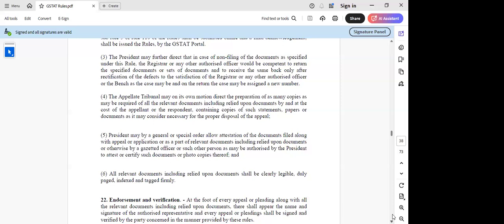Even for IGST it is 1,000 per lakh. So a 20 lakh demand will be 20,000 only.